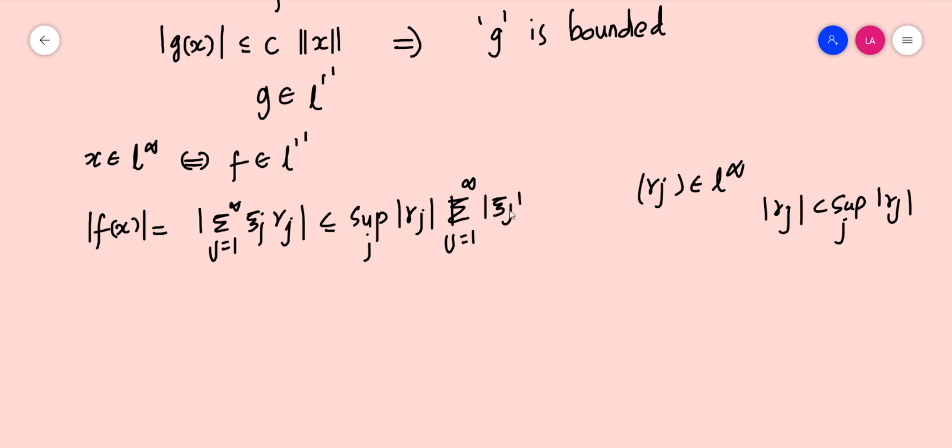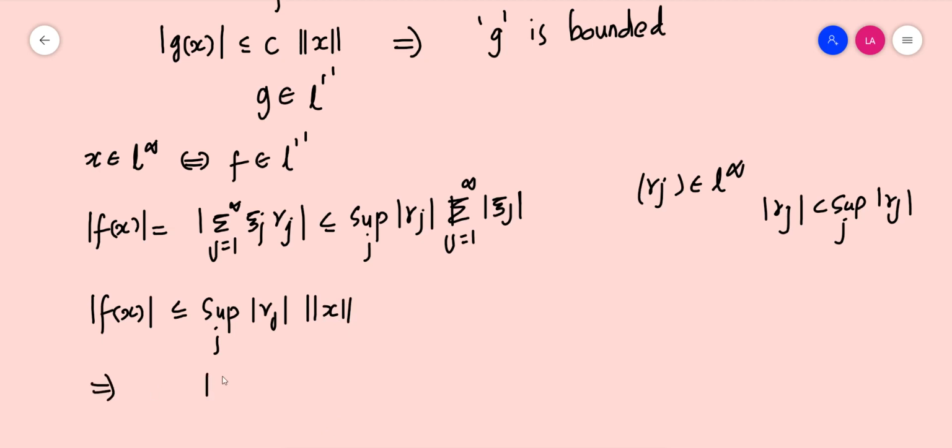This is norm x in L1. So this implies modulus of f of x should be less than or equal to supremum over j modulus of gamma j times norm x.